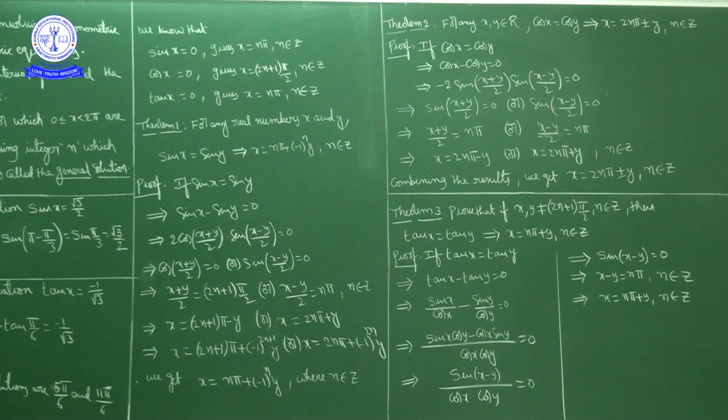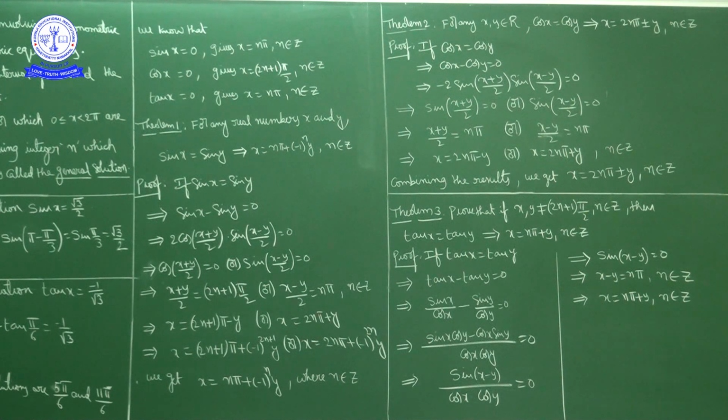We have one more condition, that is sin of (x minus y) by 2 equal to 0, which means (x minus y) by 2 is equal to n pi. So x minus y is equal to 2n pi, so x is equal to 2n pi plus y. Here we have x equal to 2n pi minus y, and here we have x equal to 2n pi plus y.